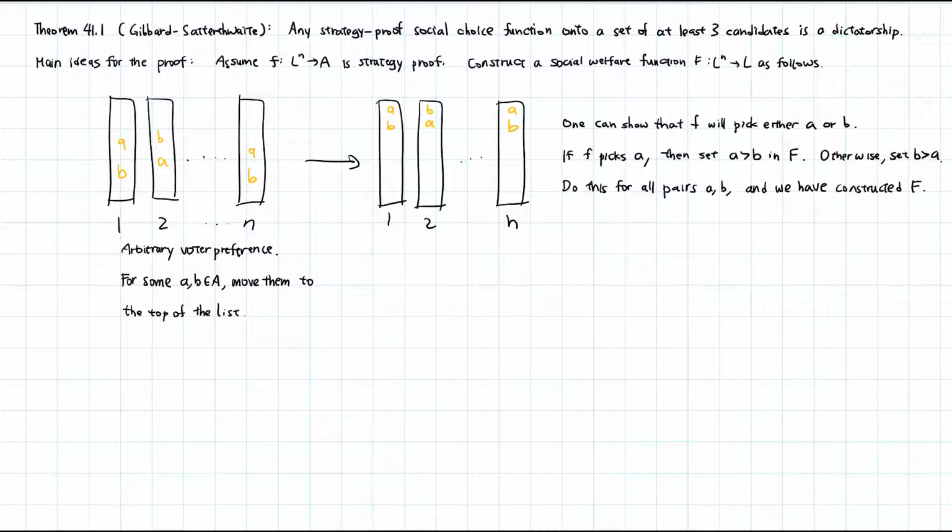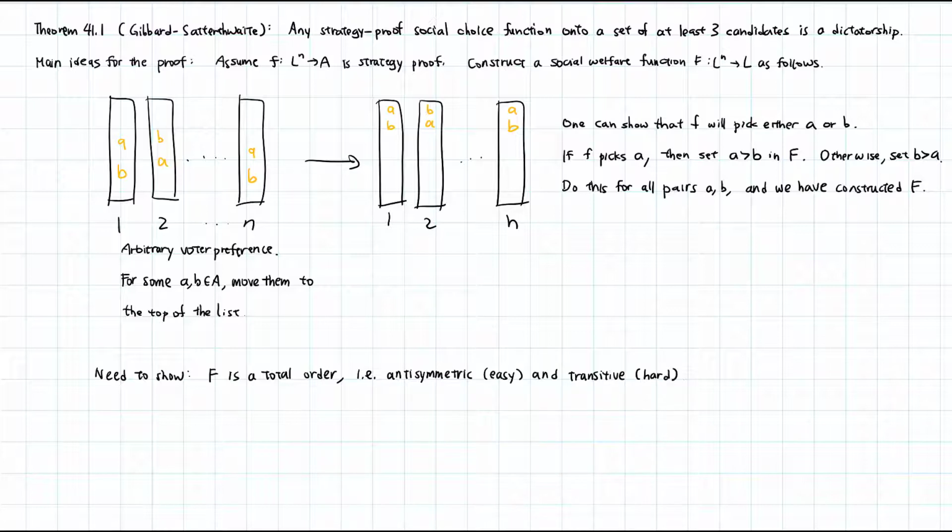Now, it is not obvious that this will give you a valid ranking of the candidates. So the first thing we need to show is that capital F is a total order. It means that it is anti-symmetric, which is easy to show, and transitive, which is harder to show. Then, capital F satisfies unanimity and IIA, and they are not hard to show.